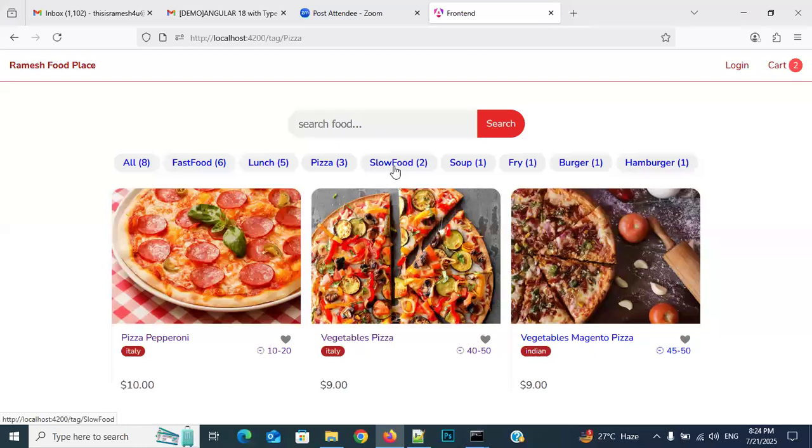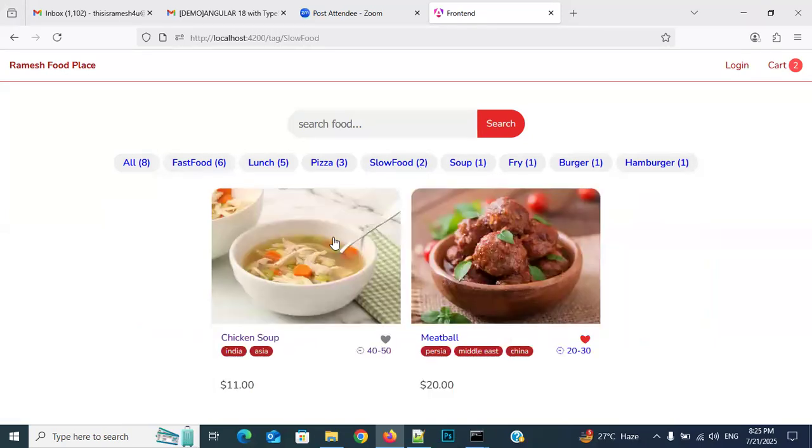Okay, now click on slow food. How much am I showing here? Count. Respond kindly. 2. Now see there, how many foods are coming? 2. See it, everyone. Slow food only. Why slow food? Because it takes 40 to 50 minutes. Soup is also 20 to 30 minutes. Meatball.